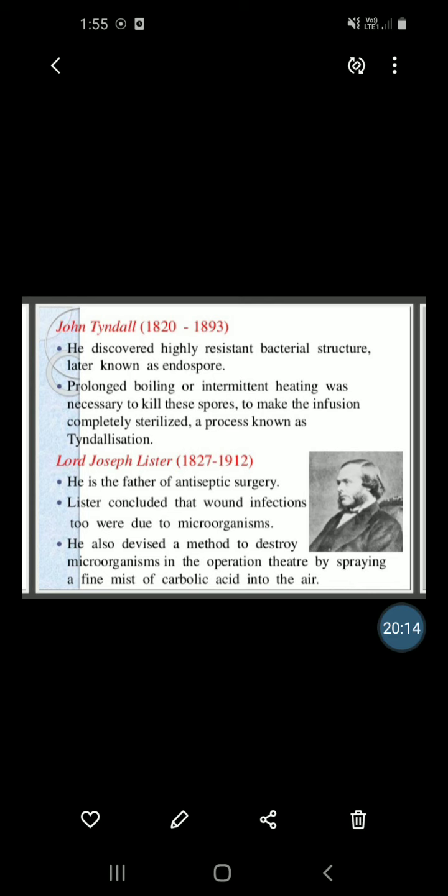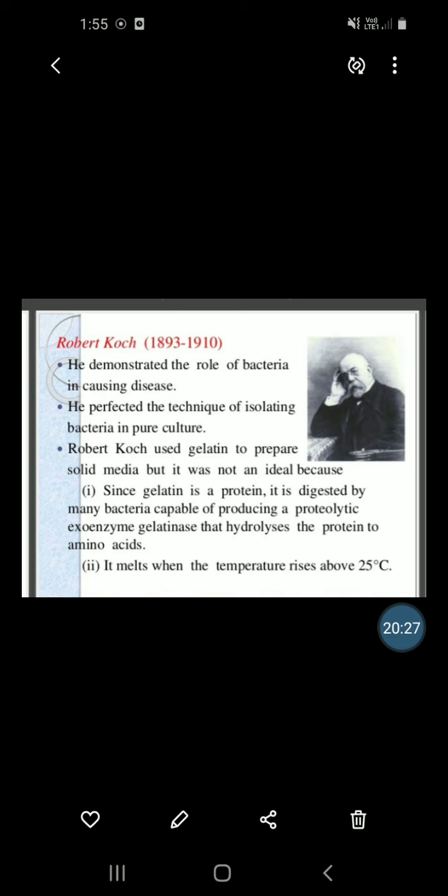By spraying the fine mist of carbolic acid into the air. Next, Robert Koch.